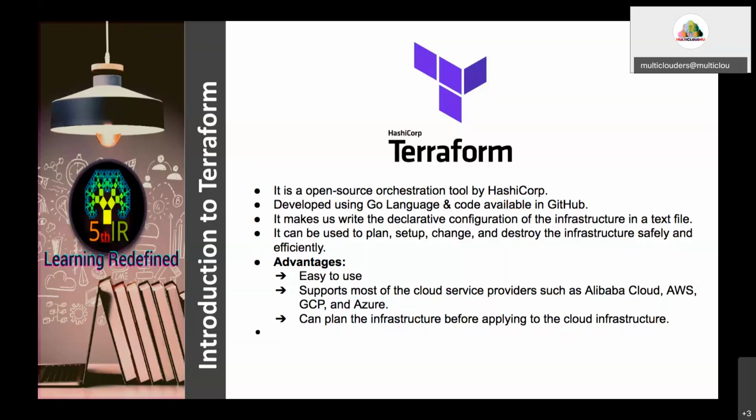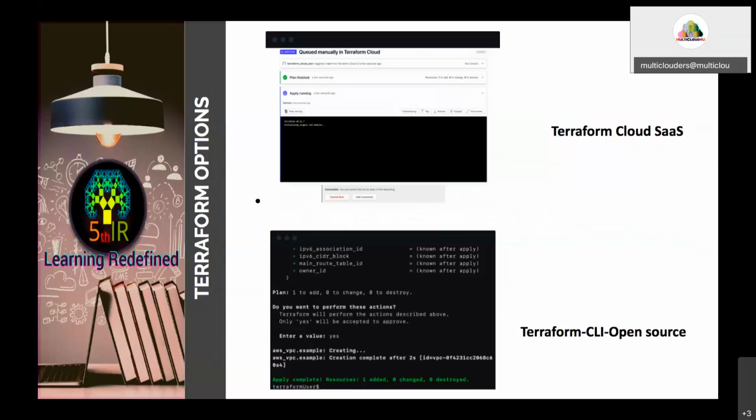Now, the options available in Terraform. Terraform is provided as a cloud software as a service application, and it is provided as a CLI. The CLI, the command line interface, is free and open source. You can download and install it for Windows, Mac OS, or Ubuntu. And Terraform Cloud, software as a service, is a web-based application. It is paid for the enterprise and it is free for the user.